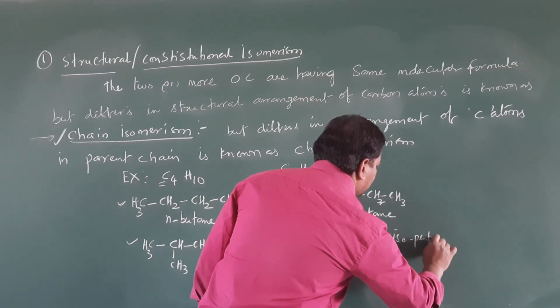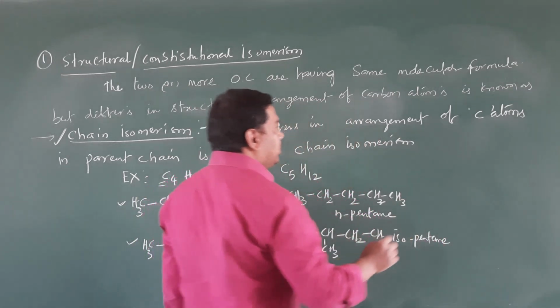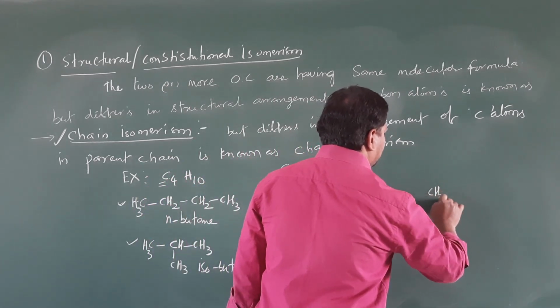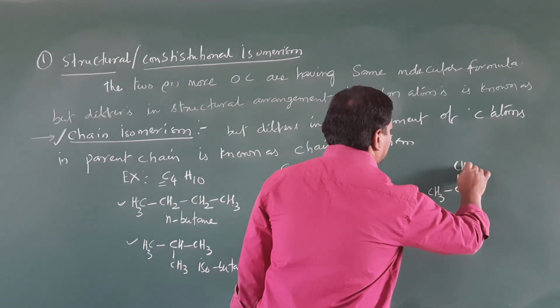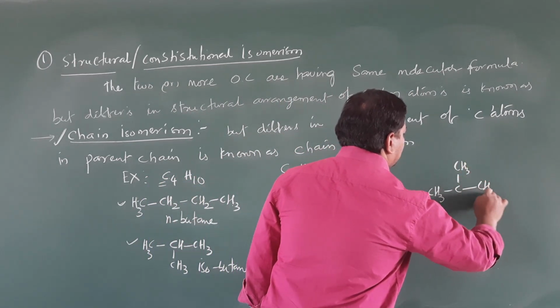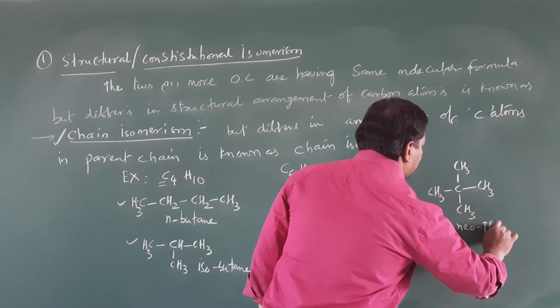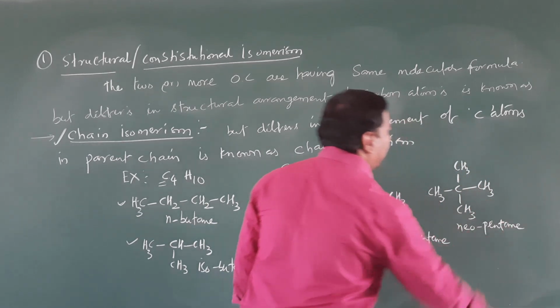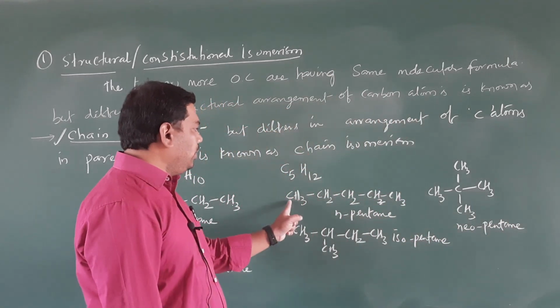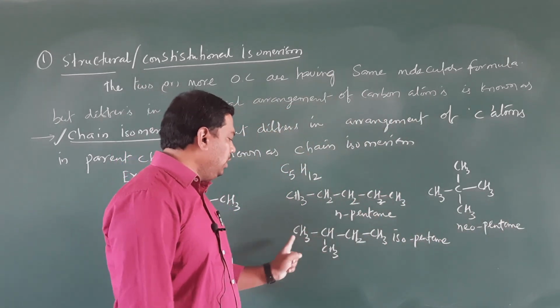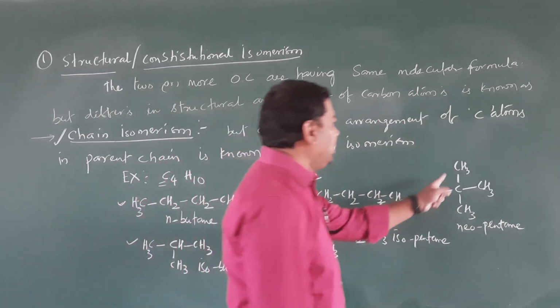This is isopentane. The third conformation is CH3 C with four CH3 groups. This is neopentane. Here you can see 1 2 3 4 5, 1 2 3 4 5, 1 2 3 4 5.